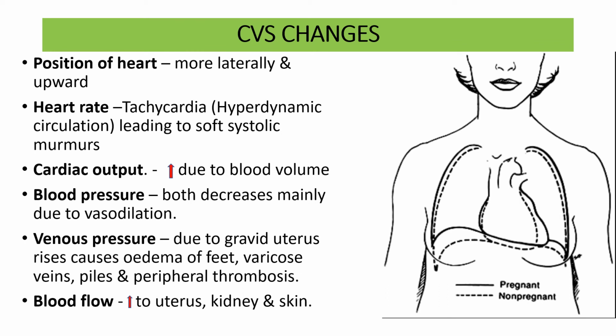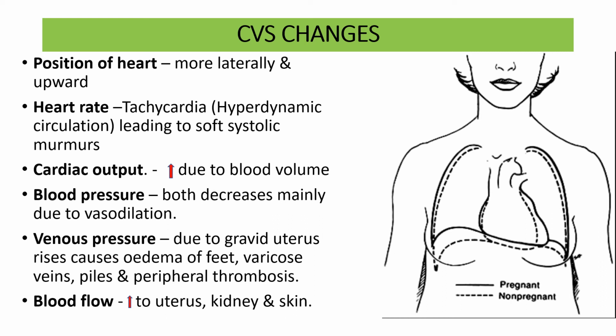Now, cardiovascular changes. What happens? The position of the heart becomes more lateral and upward because of the increasing size of the uterus. There is tachycardia because of the hyperdynamic circulation, and this leads to a soft systolic murmur.